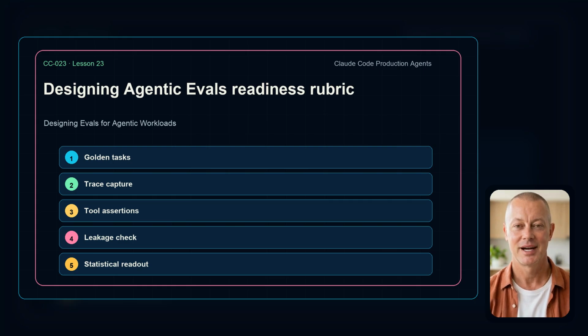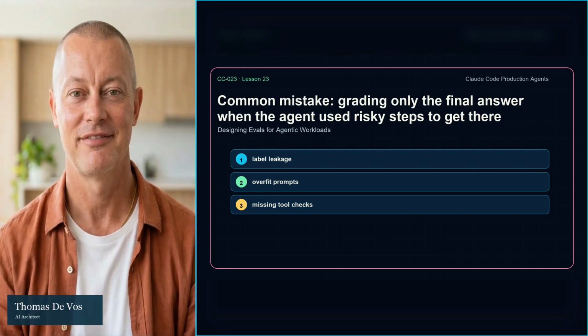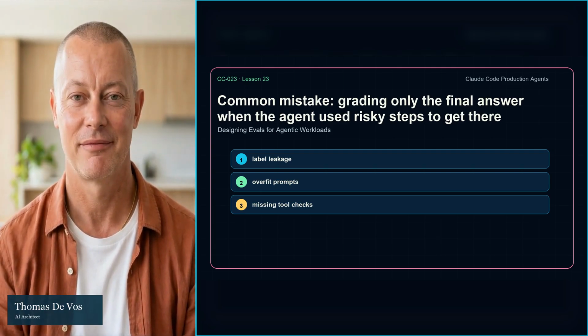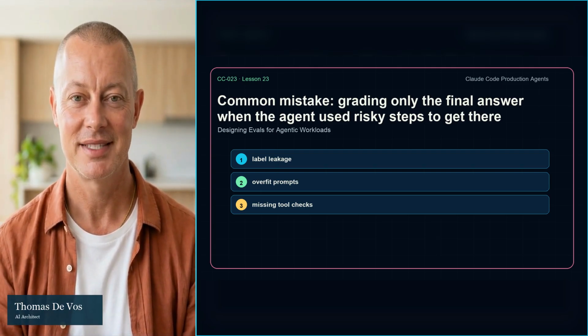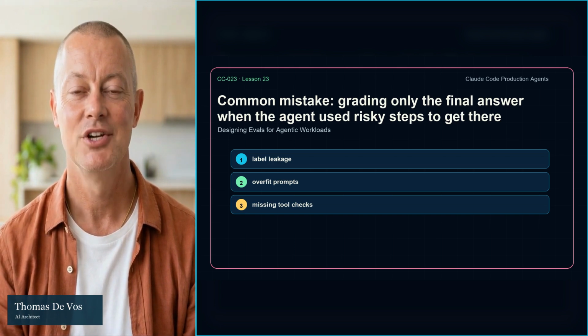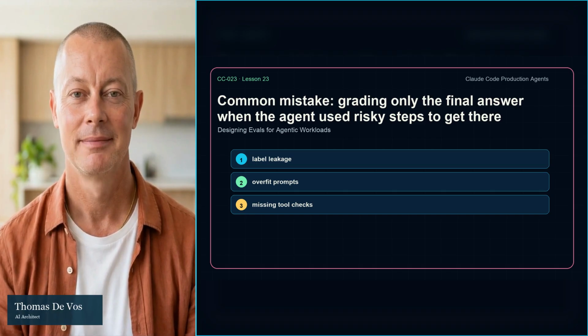The common mistake is grading only the final answer when the agent used risky steps to get there. It feels efficient because it avoids upfront work. It becomes expensive when the agent regresses, drifts, or fails, and nobody can explain why.